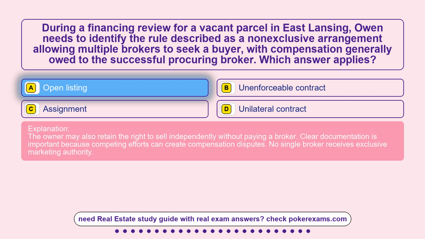The owner may also retain the right to sell independently without paying a broker. Clear documentation is important because competing efforts can create compensation disputes. No single broker receives exclusive marketing authority.